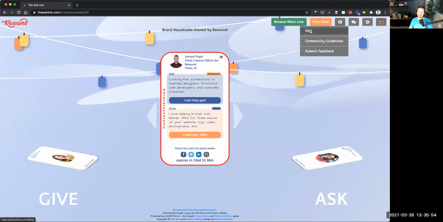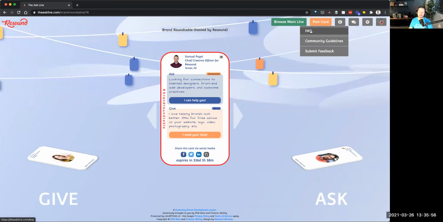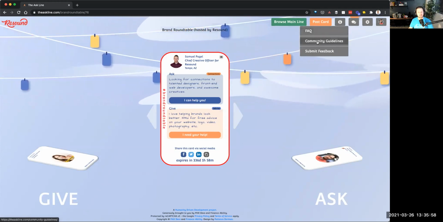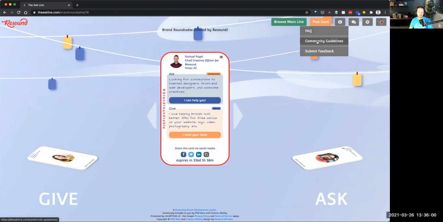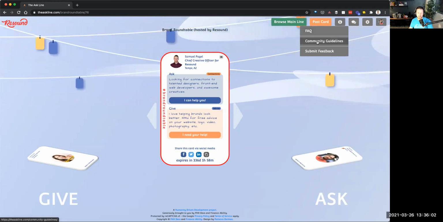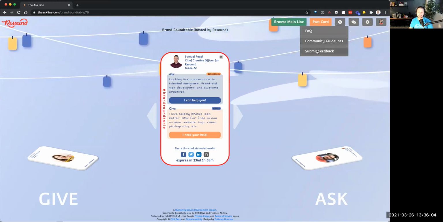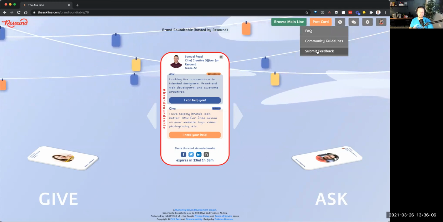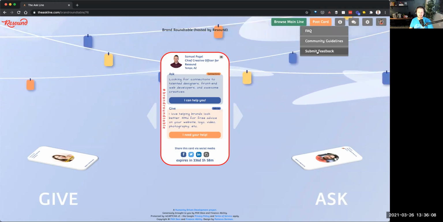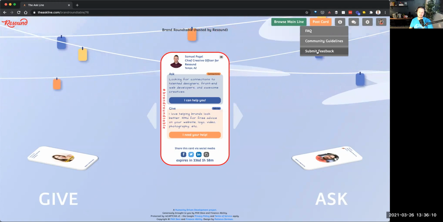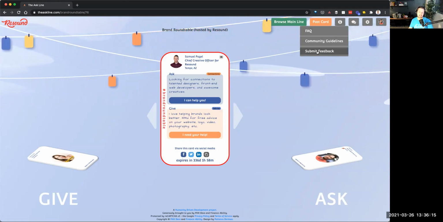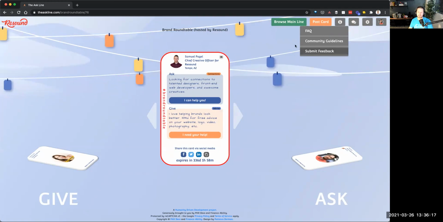There's a few other things. There's an FAQ if you've got any questions about how to do something, where to go. There's some community guidelines. If you're unsure of what's appropriate to post and what's not appropriate, I would highly recommend looking at that. And if you have any feedback for us, please let us know. We really want feedback. So if you run into issues, or you have an idea, or you have a thought about the Ask line, please submit it here under Submit Feedback, and we'd love to talk to you.